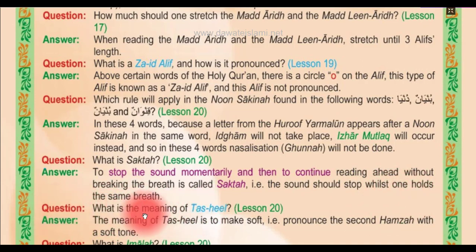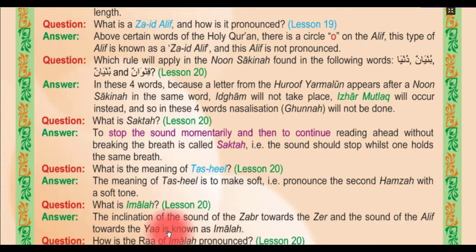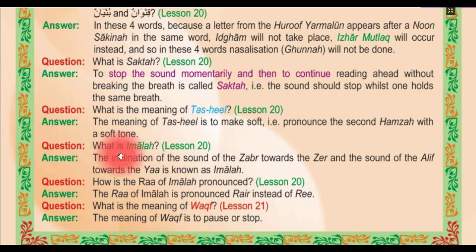Question. What is the meaning of Tasheel? Lesson number 20. The meaning of Tasheel is to make soft, that is, pronounce the second Hamza with a soft tone. Question. What is Imala? Lesson number 20. The inclination of the sound of the Zabar towards the Zair and the sound of the Alif towards the Ya is known as Imala.